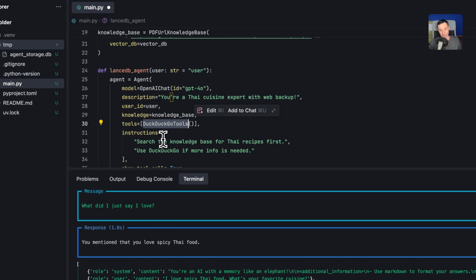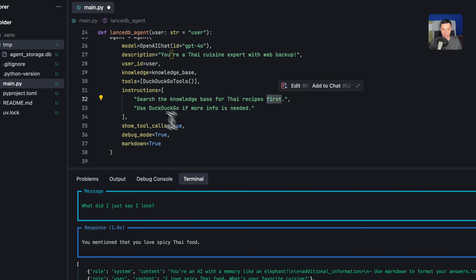So yeah, you have the best of both worlds, and in here you have a new parameter called instructions. Basically, in here you can put your prompt and tell the agent what to do. So what I'm telling it to do is, first, search the knowledge base for the Thai food recipe, and then use DuckDuckGo if you need more information about this. Maybe it doesn't find all the details that we want in the PDF that we've stored. That's why this one is also going to the internet.